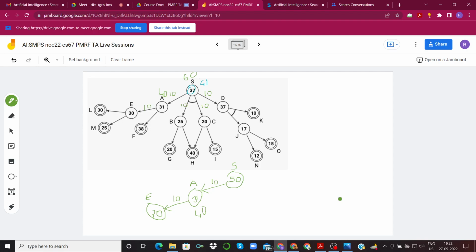But do we have a better option over here? We do, right? Choosing the D direction, not this, but D direction, because this gives us 37 plus 10, 47, which is much lesser than 50. So we will go over in this direction now.